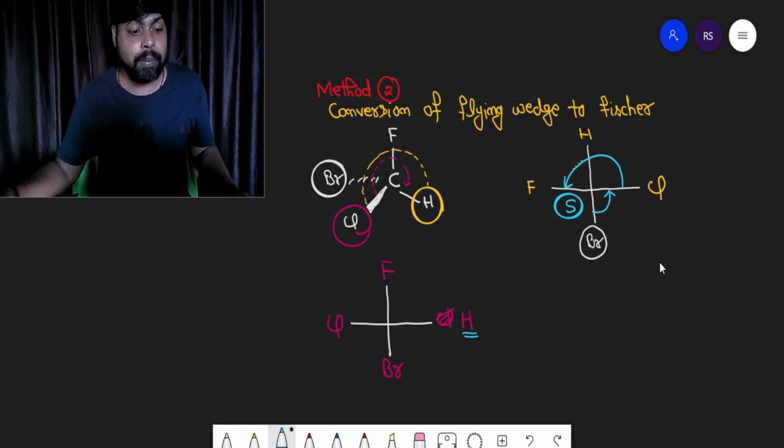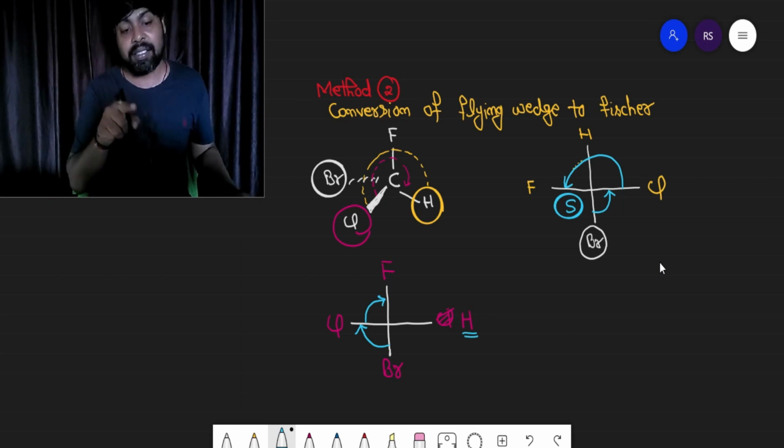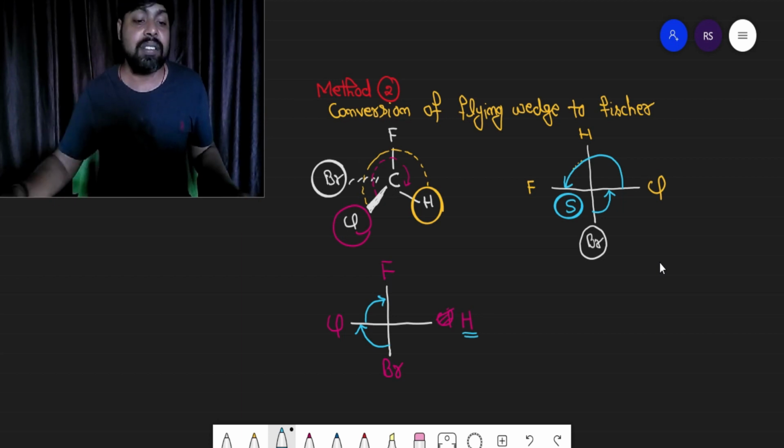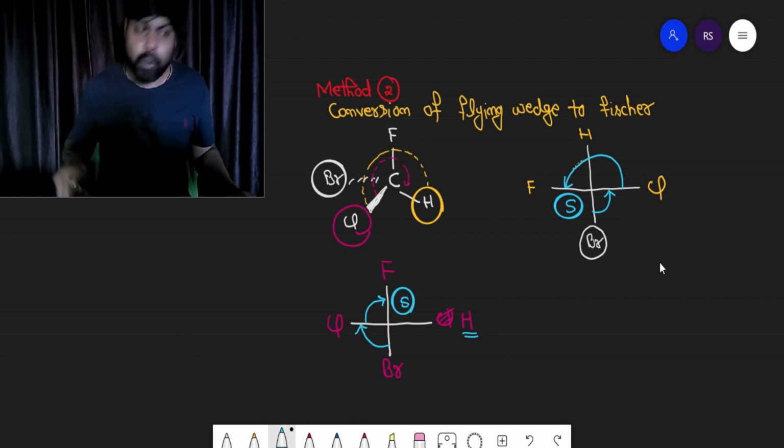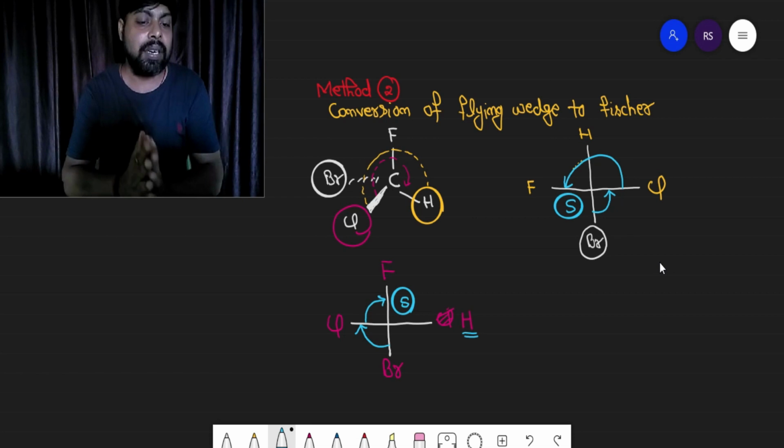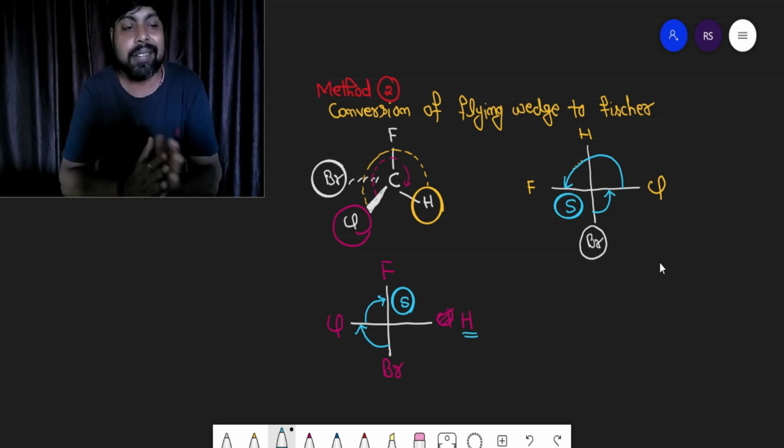You start moving from bromine to chlorine, first priority to second priority, and then second to third priority. You are moving in clockwise direction, and the lowest priority is on the horizontal line. Again, the configuration is going to be S. So your Fisher projection may be different, but the configuration you are going to get is the same.